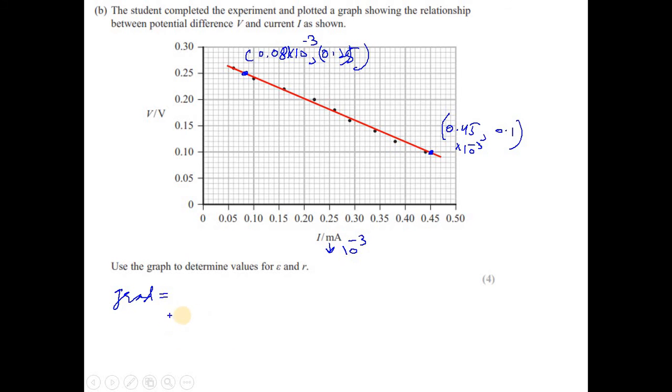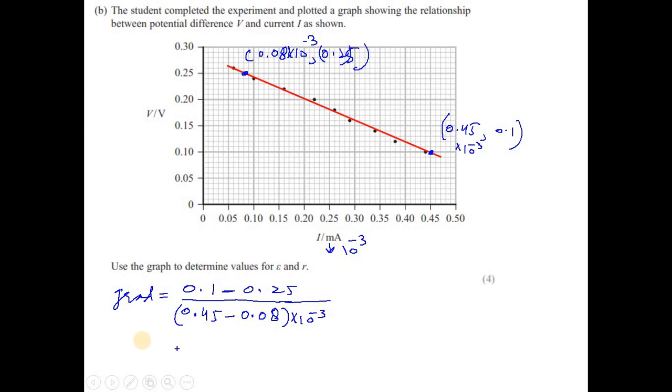So gradient will be equal to 0.1 minus 0.25 divided by x2 minus x1, so 0.45 minus 0.08, times 10 to the power minus 3.